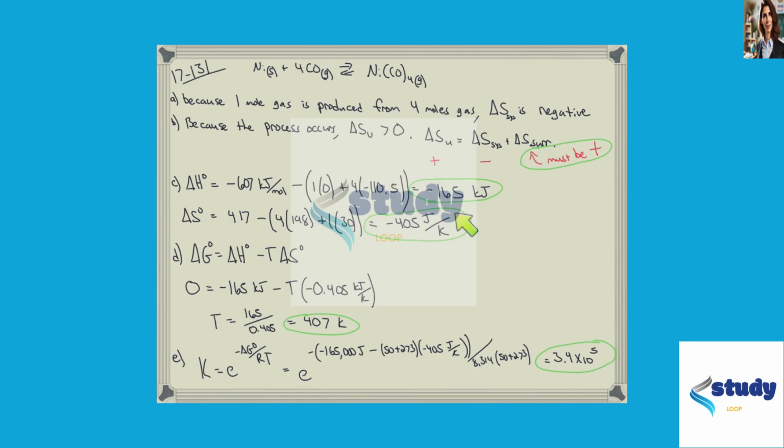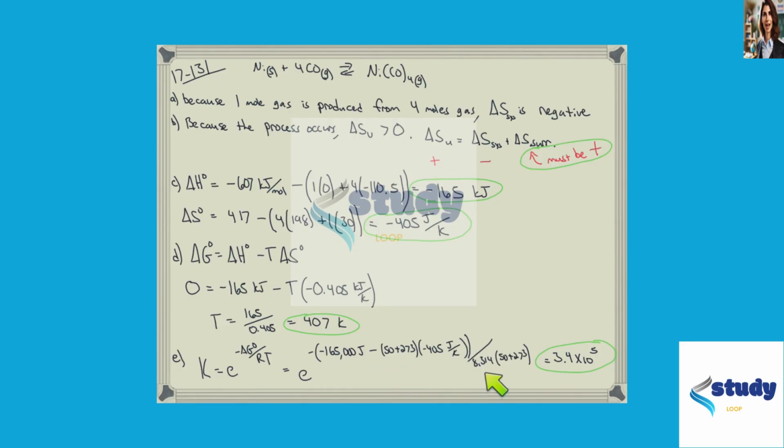So we'll take our 165 kilojoules, multiply it by 1,000 and get joules. This will be our delta H value. So right now I'm calculating delta G. This will be delta G, and I'll do negative delta G standard. Delta G is going to be delta H minus T, which needs to be in Kelvin. 50 degrees Celsius plus 273 puts it in Kelvin, multiplied by delta S, and I'll keep it in joules because I just converted this to joules. So this is negative delta G standard.